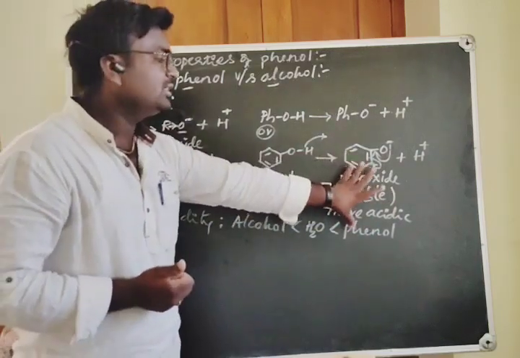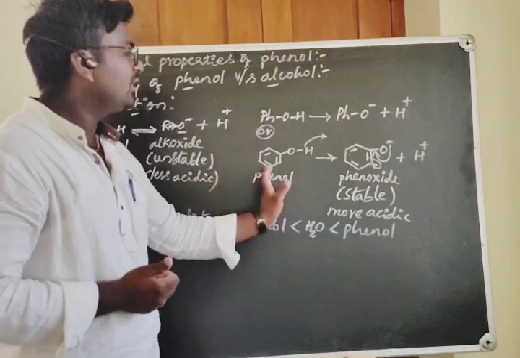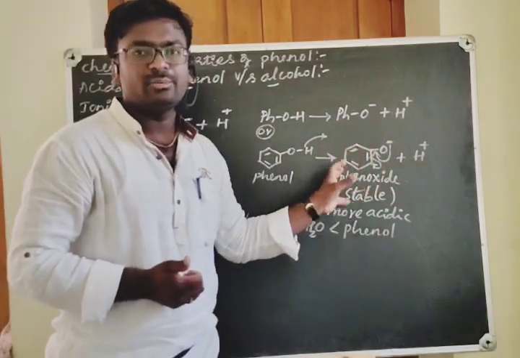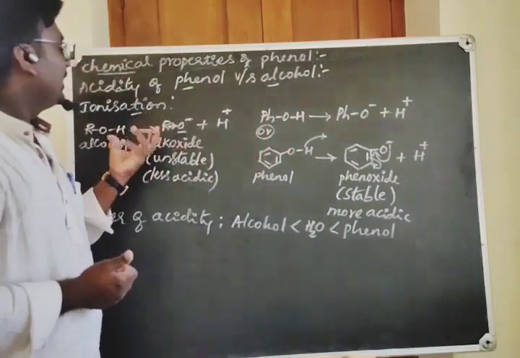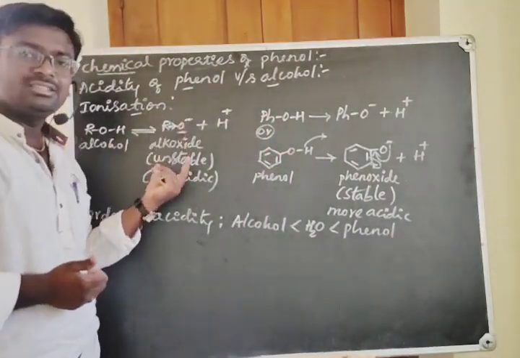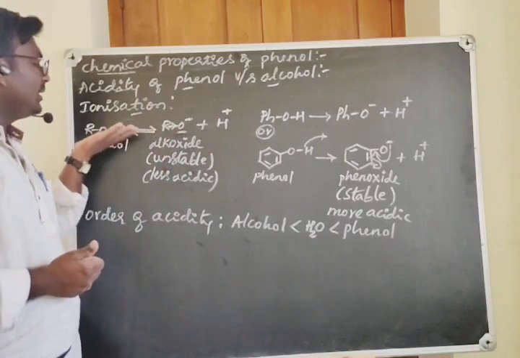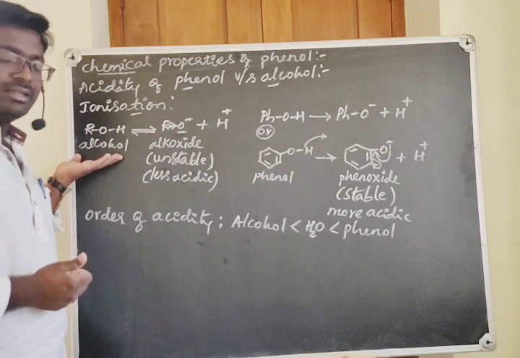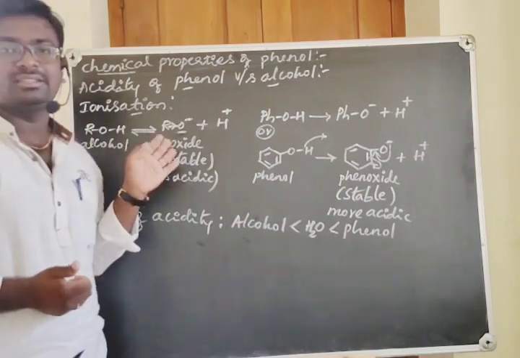Here the phenoxide is more stable, that is why phenol donates the H plus ion readily and shows more acidic property. While the alkoxide ion is less stable, it is not willing to donate the H plus ion and is willing to be alcohol only. That is why it is the least acidic.